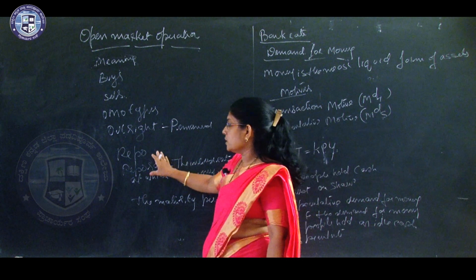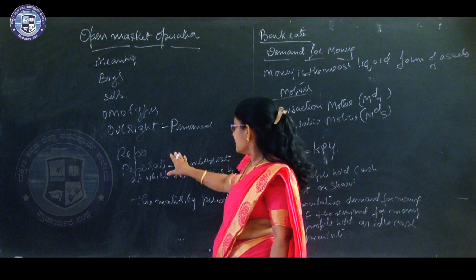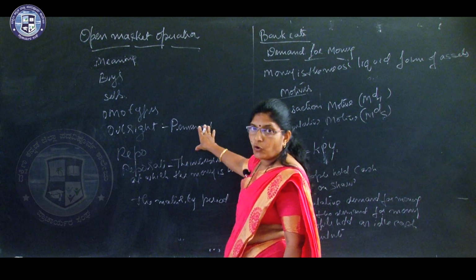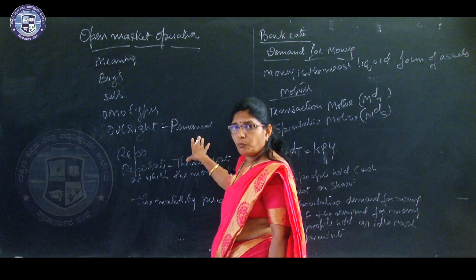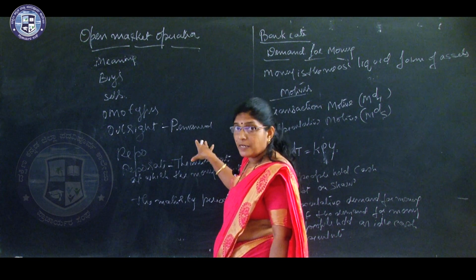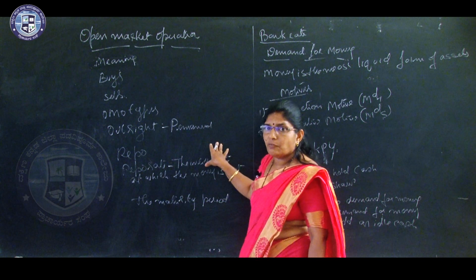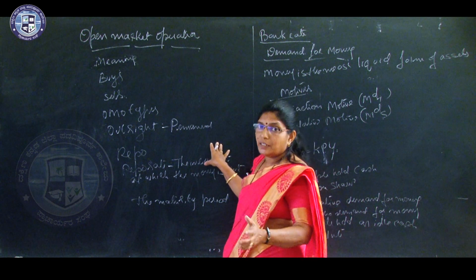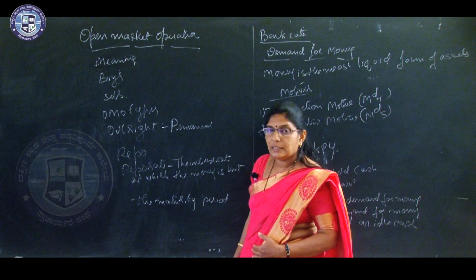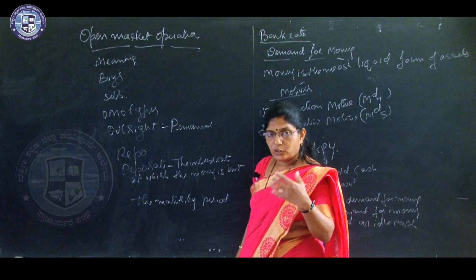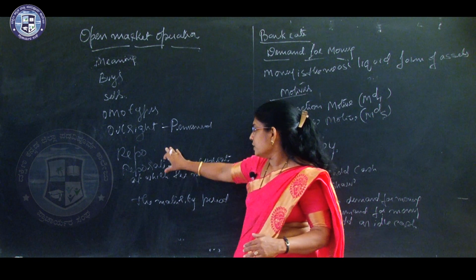The other one is what we call a repo. This is the other form of open market operation. In this case, the Reserve Bank of India buys bonds and securities of the government after an agreement to sell them at a later period, at a particular time and a particular price. So that is called repo.